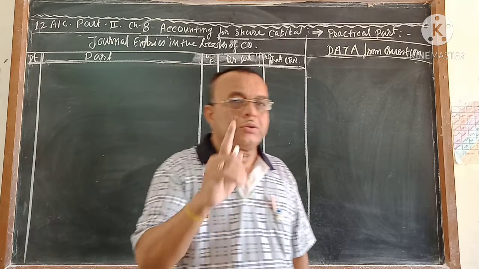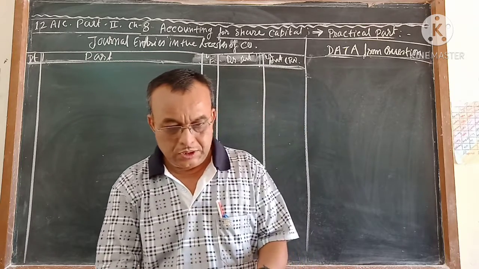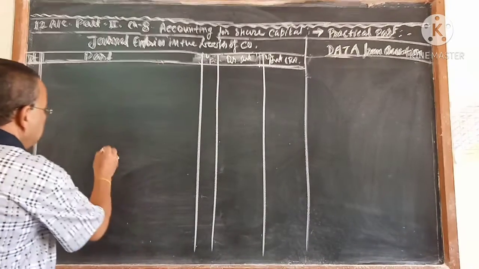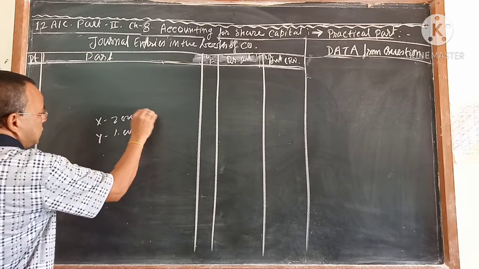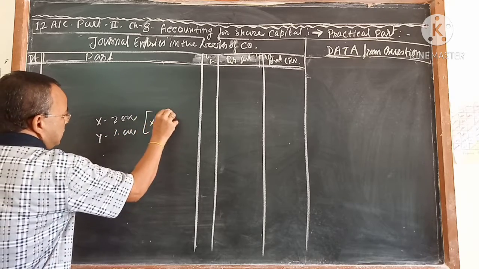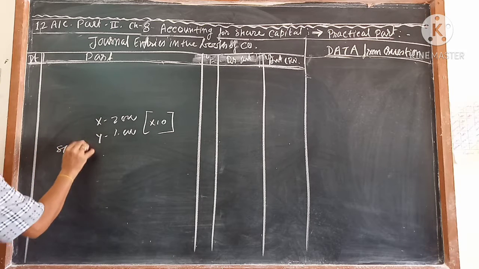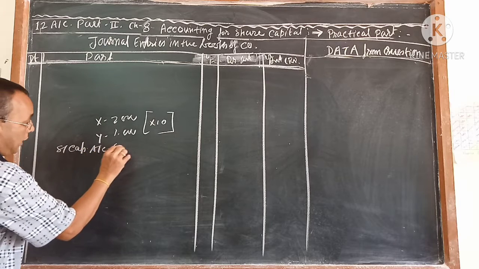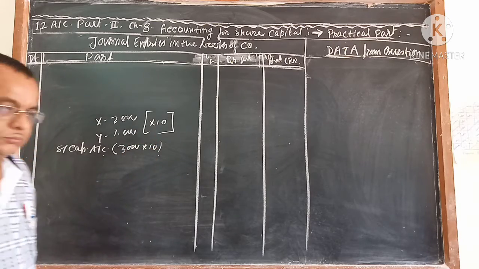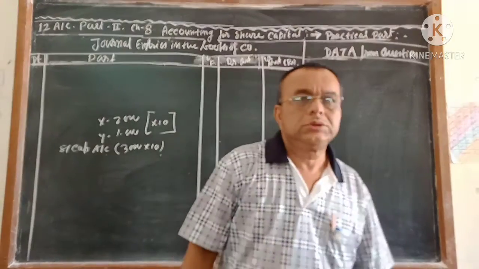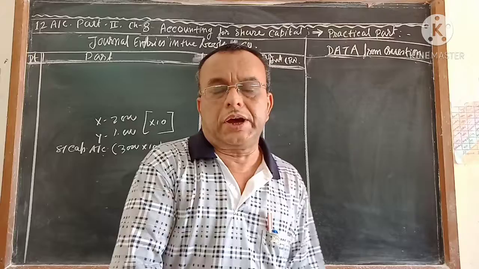Till now, when you passed the forfeiture entry, meaning the cancellation entry, for example Mr. X of 2000 shares and Mr. Y of 1000 shares, whose face value was suppose rupees 10, whenever you cancelled, you wrote share capital account debit with the amount 3000 into 10. I told you that because while cancelling, you should cancel the shares of X and Y with their face value.